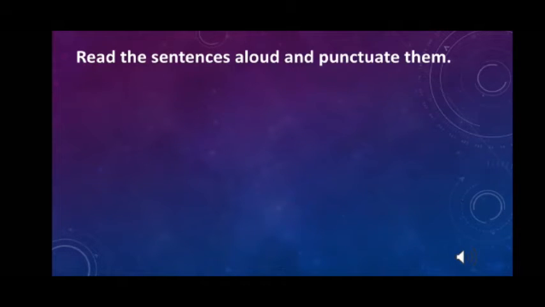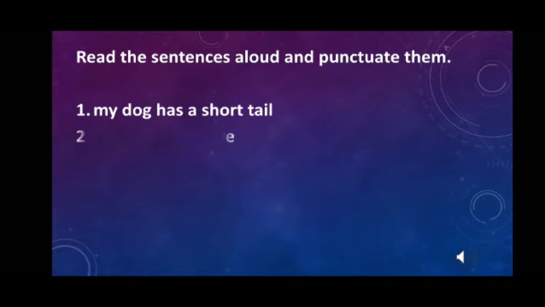Now let's do this exercise to check what you have learnt. Read the sentences aloud and punctuate them. My dog has a short tail. In this sentence, you have to start the sentence with the capital letter and you need to put the full stop at the end of the sentence. Now, in the second sentence, you can see here the word where is a question word. So you need to put the question mark at the end of the sentence.